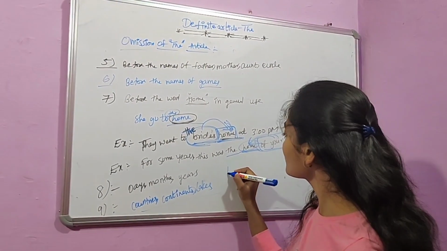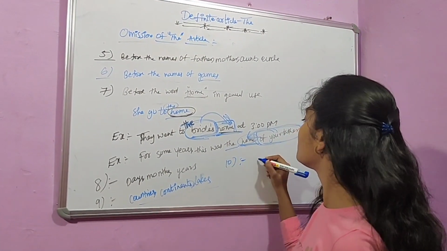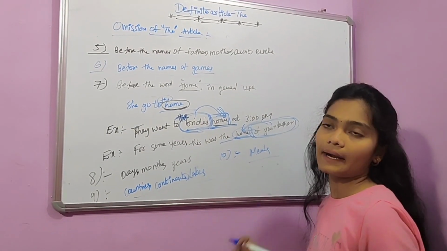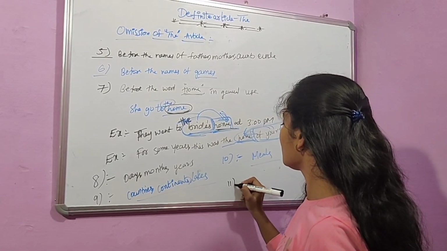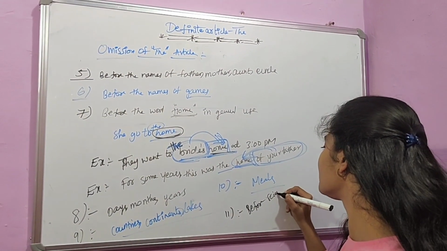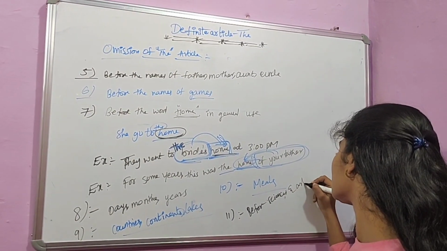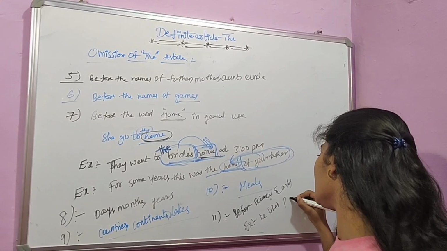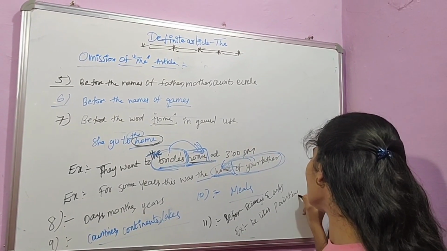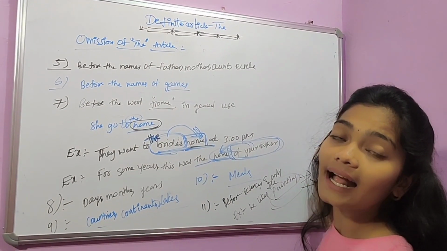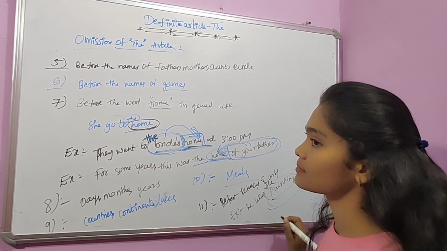And again, the 10th rule is, before the names of meals also, we should not use the article. And again, before sciences and arts. For example, he likes painting. Here, painting is an art. We should not use the article before painting as it is an art.